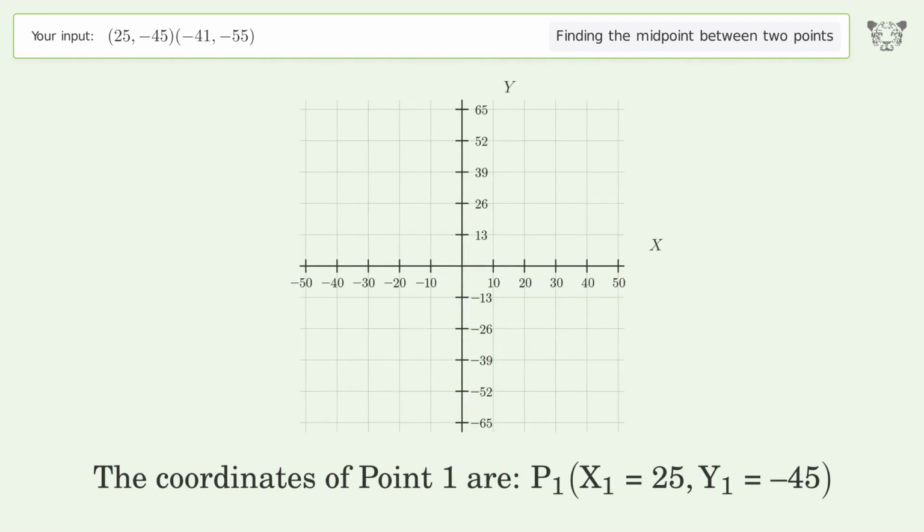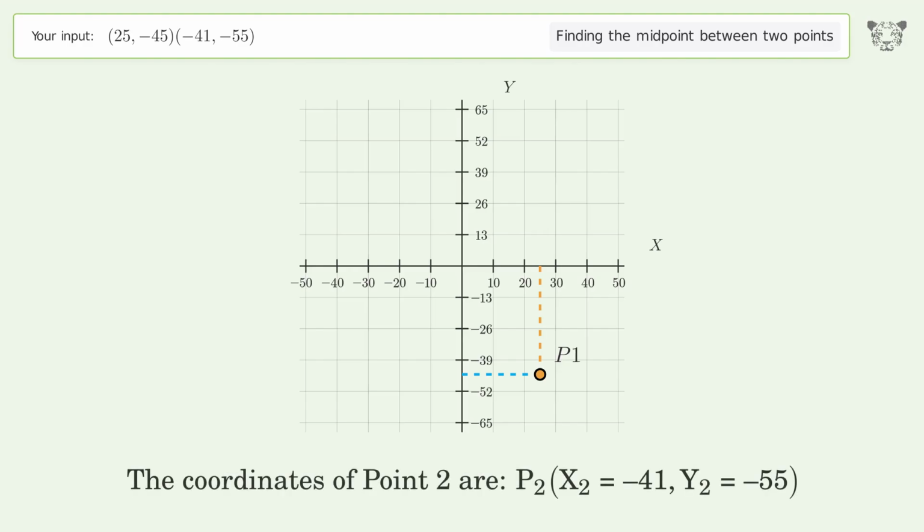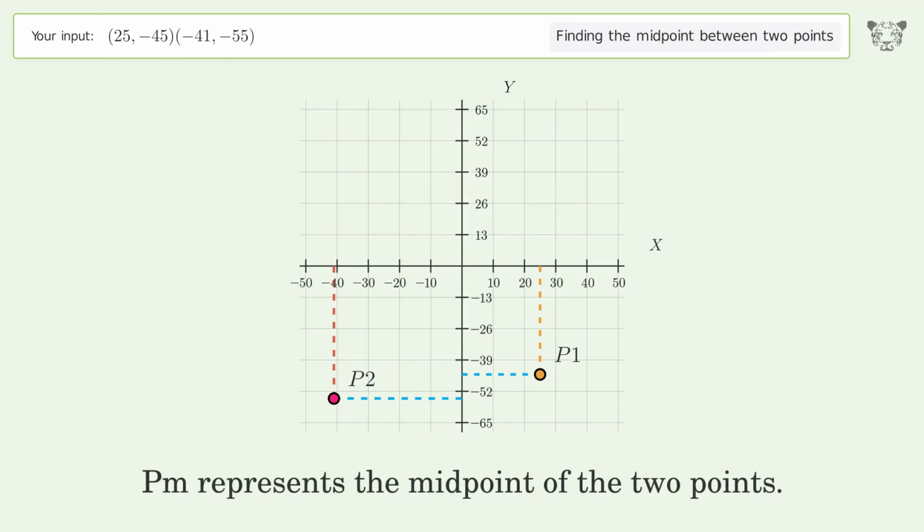The coordinates of point 1 are, x1 equals 25, y1 equals -45. The coordinates of point 2 are, x2 equals -41, y2 equals -55. PM represents the midpoint of the 2 points.